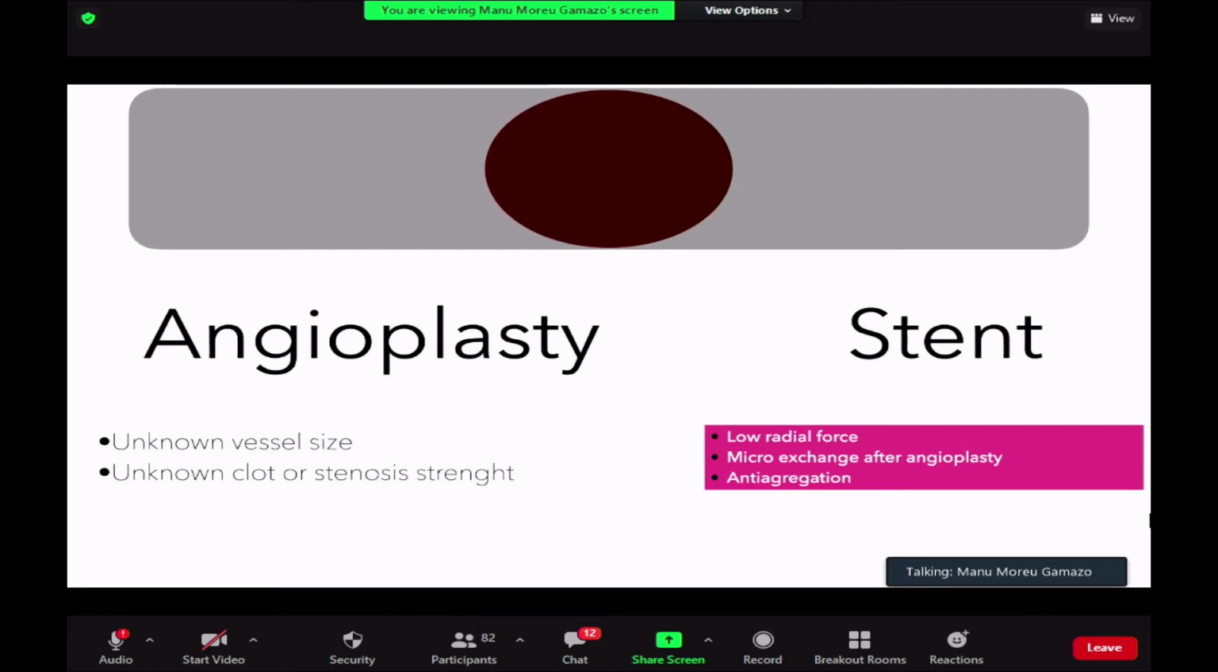While with the stent, the problem is that most of the stents have low radial force, so they are not able to open all the stenosis by themselves. We were used to those stents where we needed to perform a microcatheter exchange after the angioplasty to perform the stenting. And of course, there is the need for antiaggregation in these patients. If you want to place a stent, the patient should be under double antiaggregation to keep the vessel open. That's one of our main objectives in this group of patients.